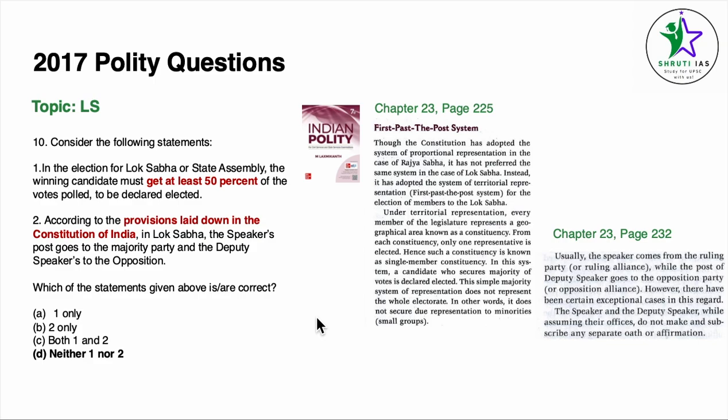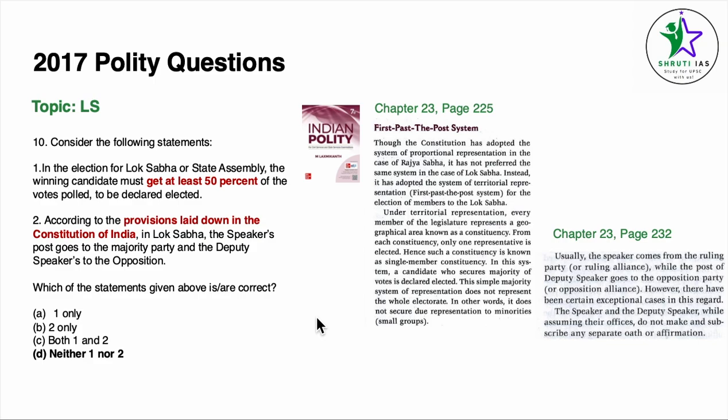Under territorial representation, every member of the legislature represents a geographical area known as a constituency. From each constituency, only one representative is elected. Hence, such a constituency is known as a single-membered constituency. In this system, a candidate who secures a majority of the votes is declared elected. This simple majority system of representation does not represent the whole electorate. In other words, it does not secure due representation to minorities and to smaller groups.